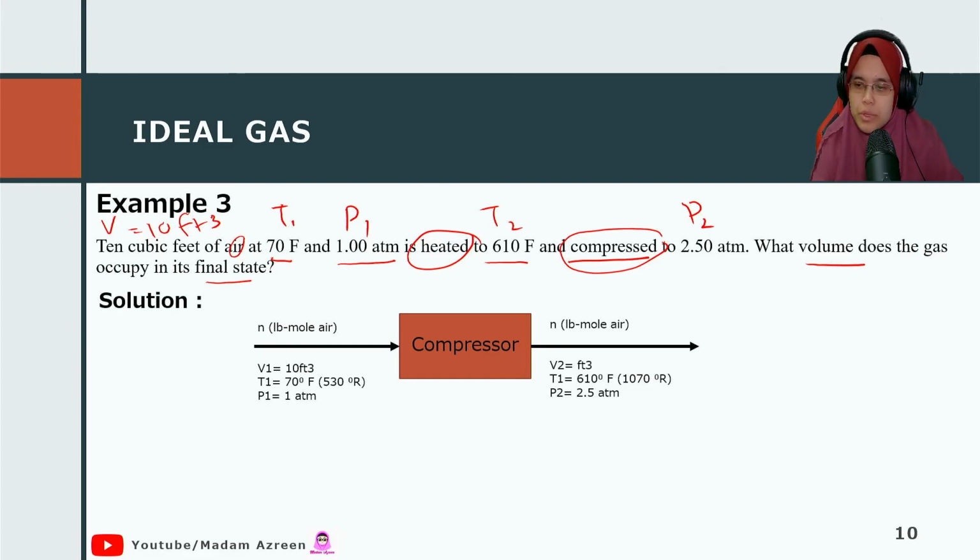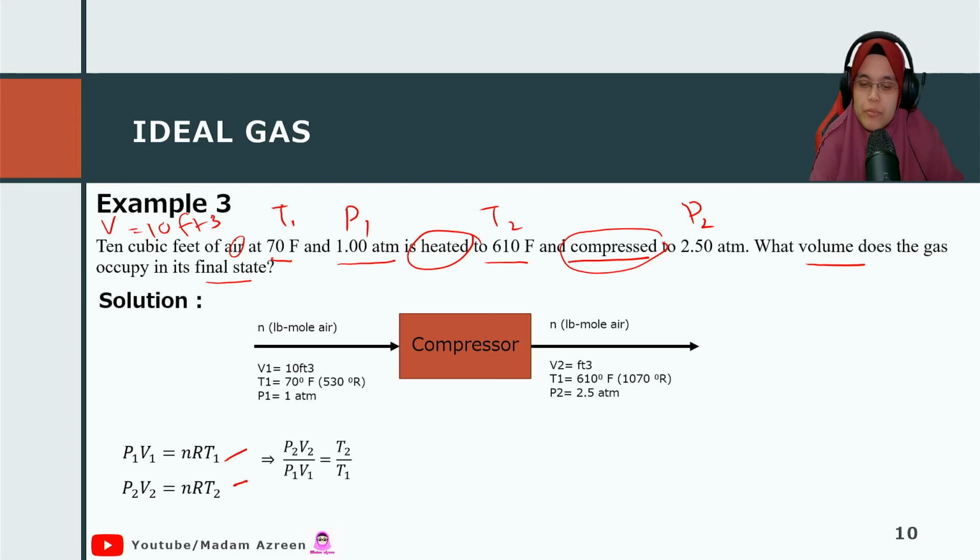Because of these two conditions, we can just use PV equals nRT for condition 1 and condition 2, and we rearrange so that we can cancel the value of R, cancel the value of mole, leaving only the PVT relationship. What we want to find is the V2, right?